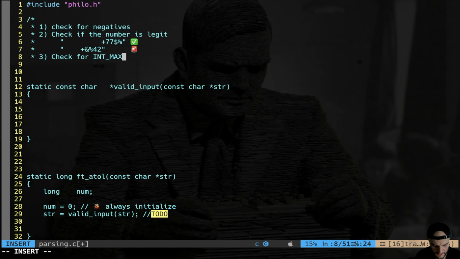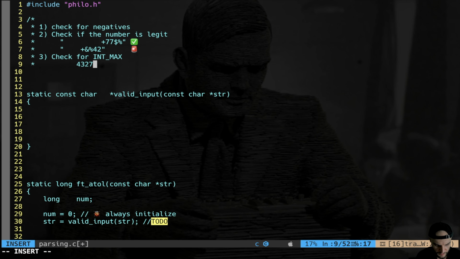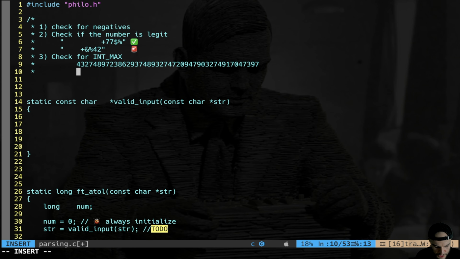Given that this is a string, if someone inputs a string like that, which is a number but not a legit one, it is way too big. I cannot even store it inside the long because it's way too big. So the skill is that I will check for len initially. Check for len. Namely, int max is 2 billion for